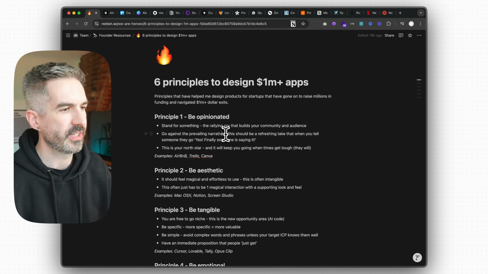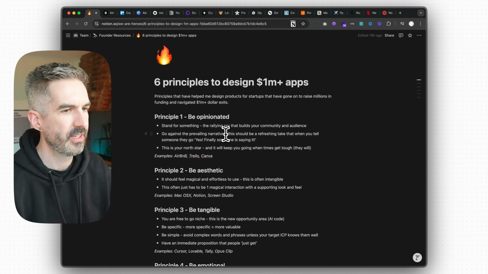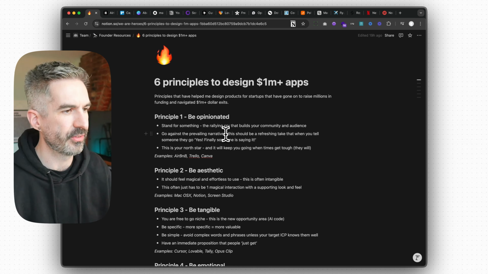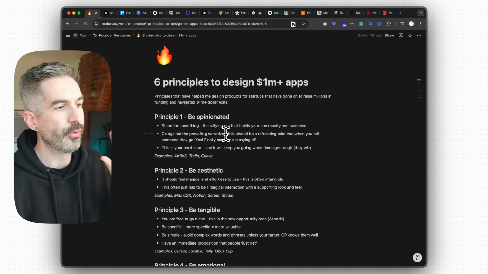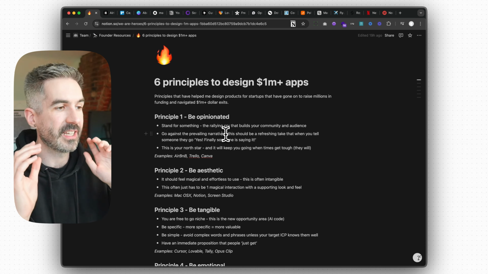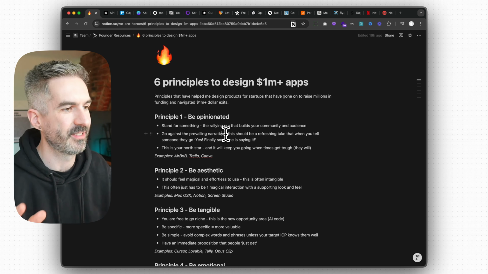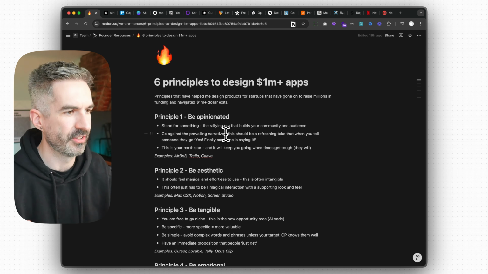What I use as a gauge for this is that when you tell someone this belief or this opinion, and not just anyone, but someone who's in the industry or in the market or matches your customer profile, they go, yes, finally someone is saying this thing. That's exactly what I've been thinking this whole time, or that's exactly what I was looking for. There needs to be someone doing this in this space.